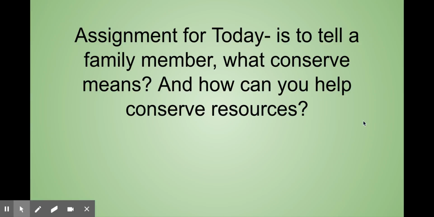Your assignment for today is to tell a family member what conserve means and how you can help to conserve resources. After you tell them, you're going to fill out the short Google form and you're all done for today.